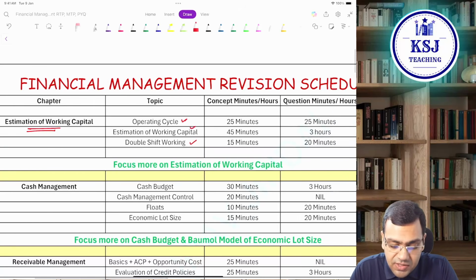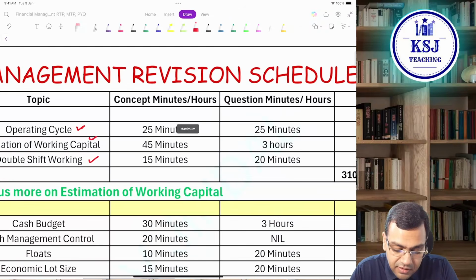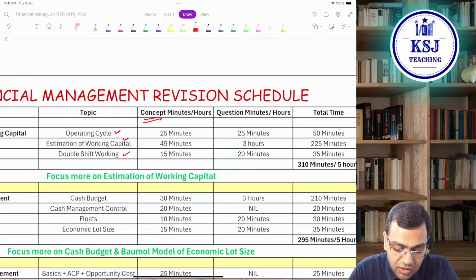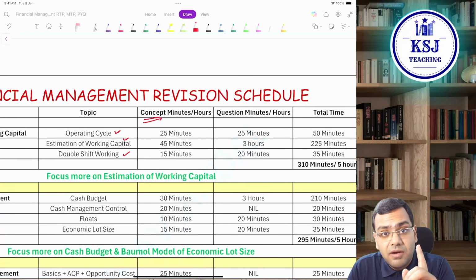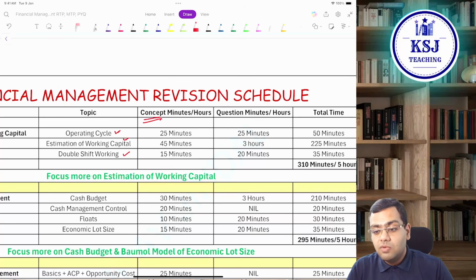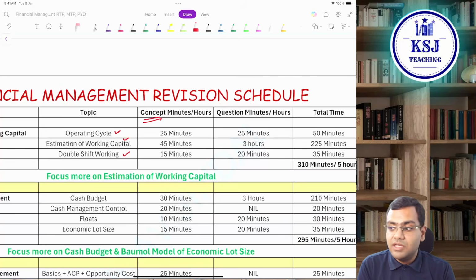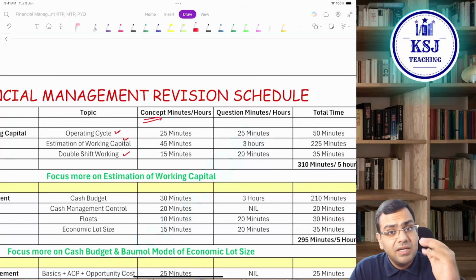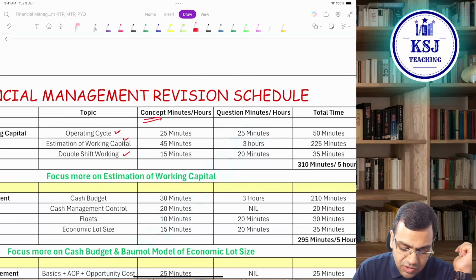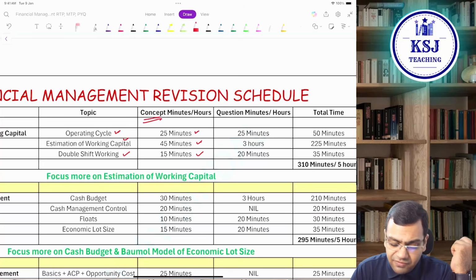Then I have explained how much time should be given to the concepts revision. Remember, in the first revision, you will be doing the detailed revision of all the concepts, all the examples that I have taken in the lectures, everything. The detailed part you are going to do in the first revision. So it should take approximately 25 minutes, 45 minutes and 15 minutes.